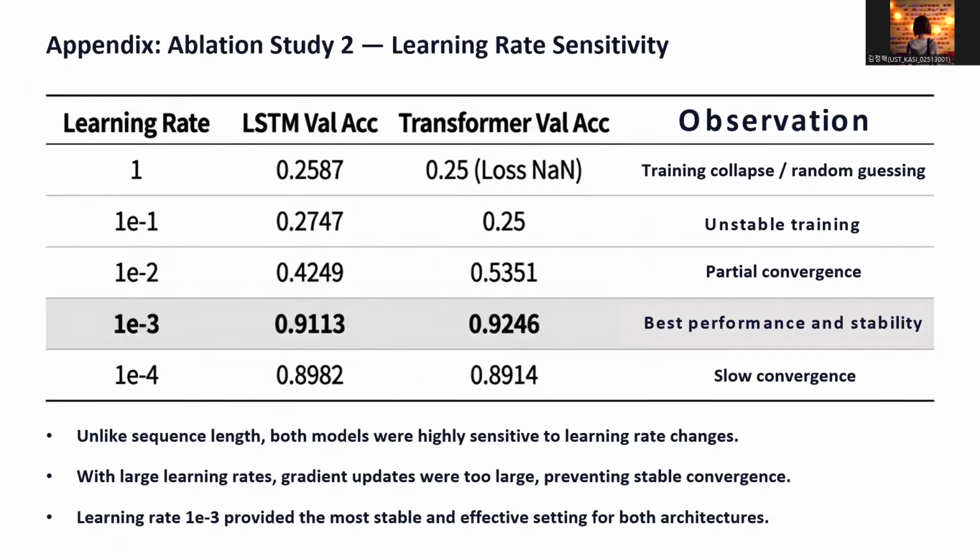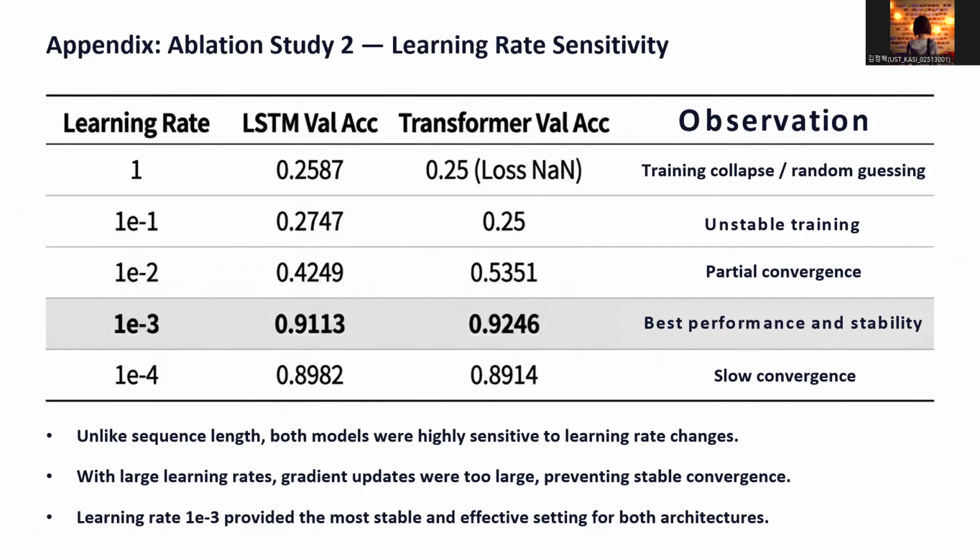And this appendix slide shows the learning rate sensitivity. Actually, we also did a second ablation with the learning rate, but did not include it in the report separately because of the page limit, and only cover it briefly during the presentation. We tested learning rates down to 1e-4.